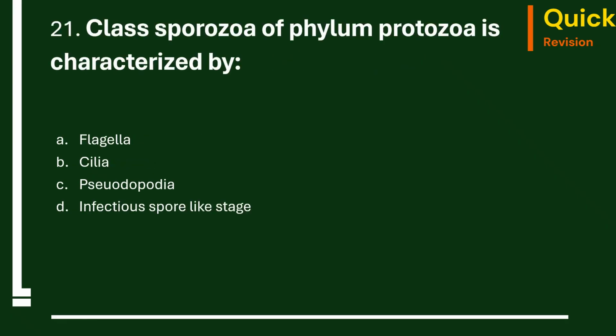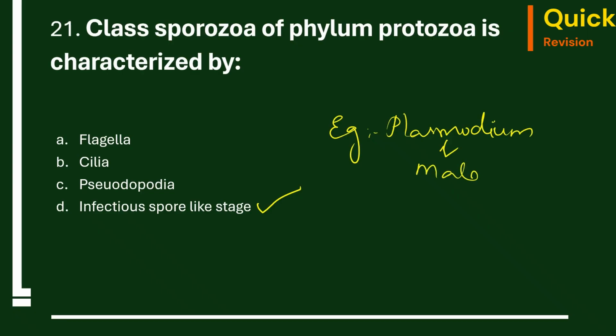21st question. Class Sporozoa of phylum Protozoa is characterized by flagella, cilia, pseudopodia, infectious spore-like stage. So the correct option is infectious spore-like stage. We have an example also, that is Plasmodium, which comes under class Sporozoa, which causes malaria.